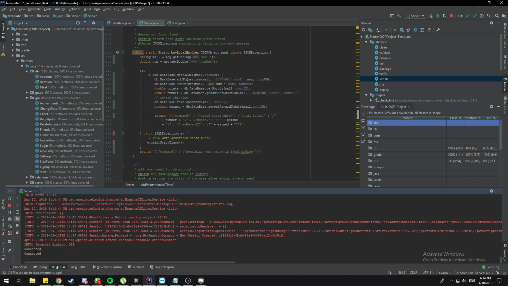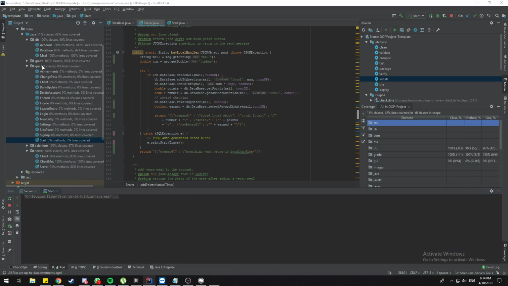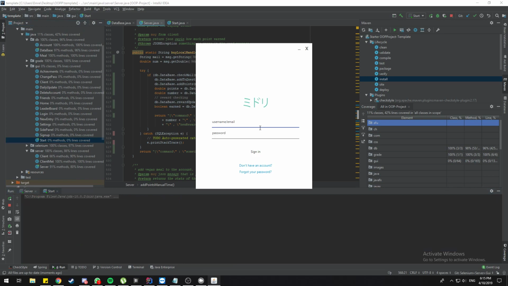Okay, after we see the two connected messages, now we can go to start. In GUI start, this just starts the GUI, and then we have the app.